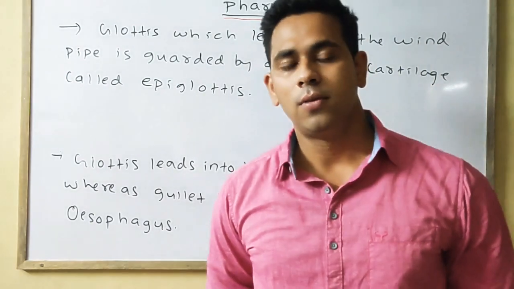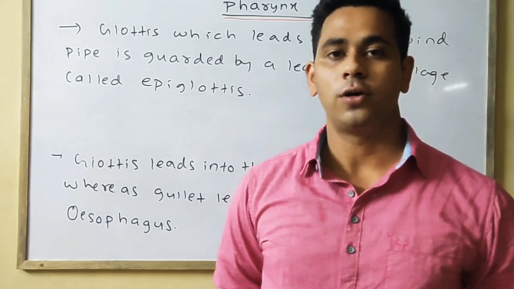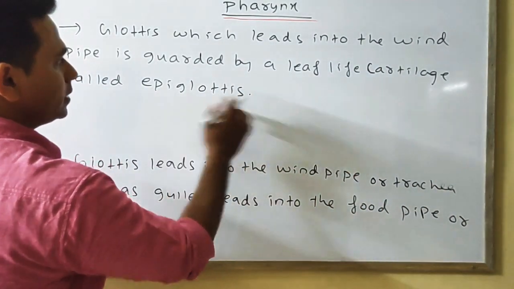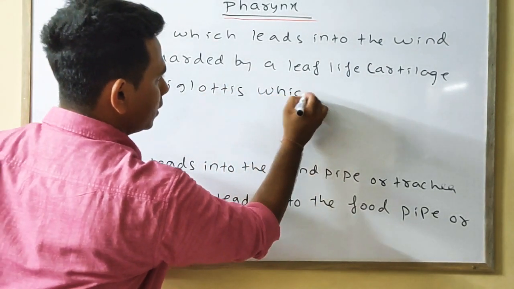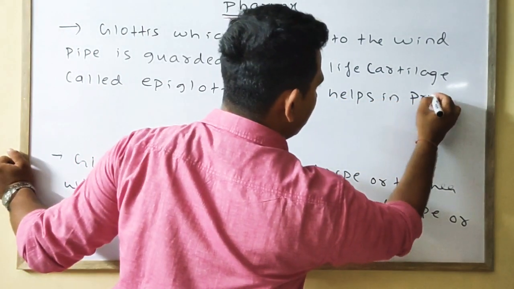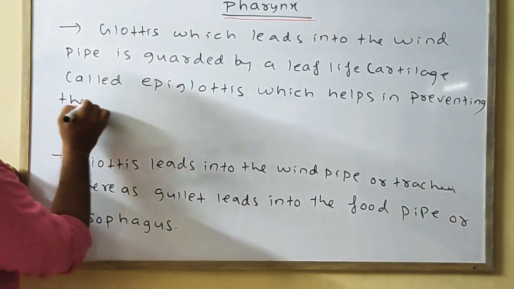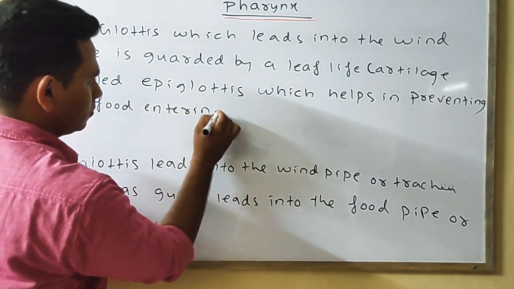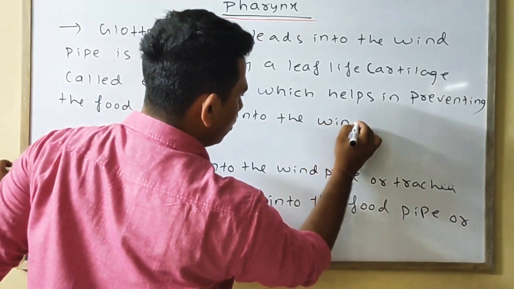The epiglottis simply helps in preventing the food from entering into the windpipe.